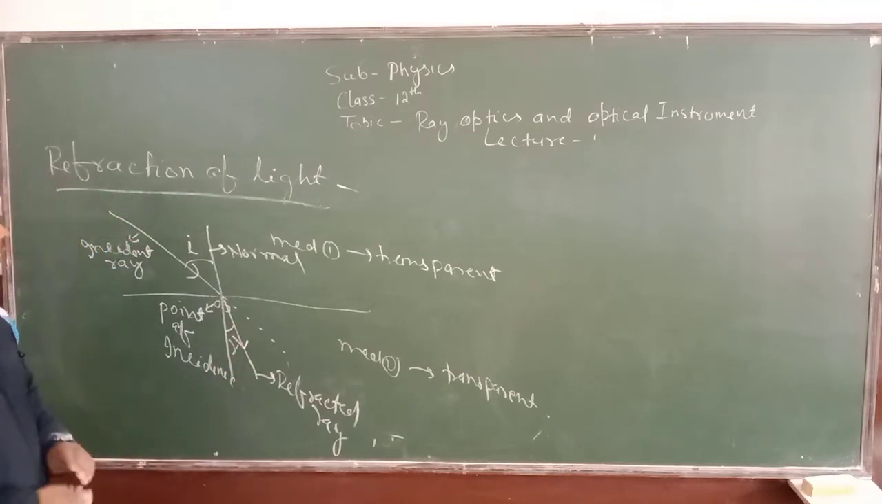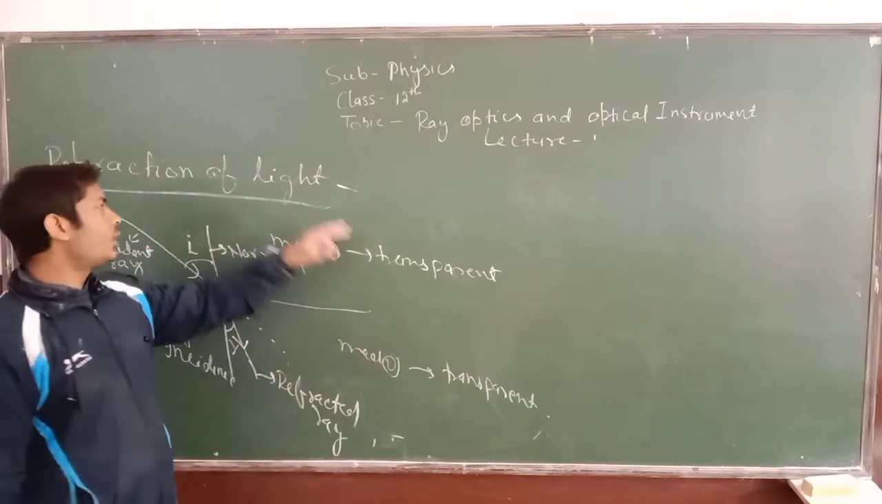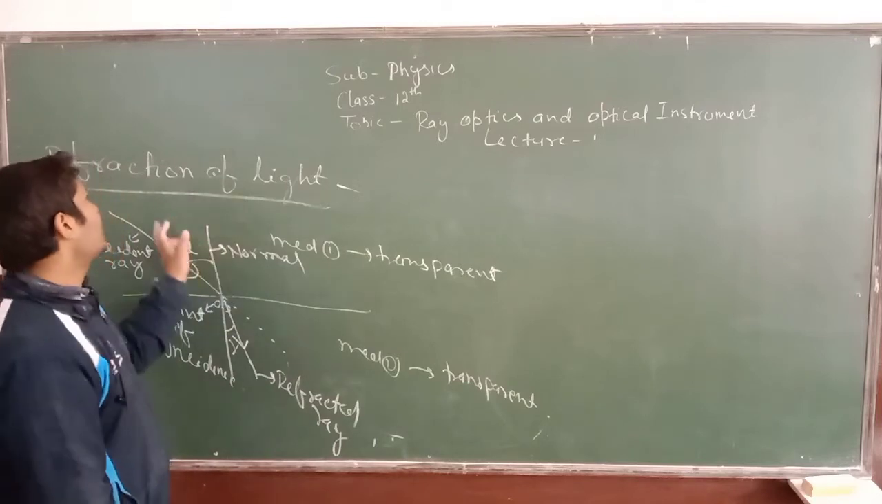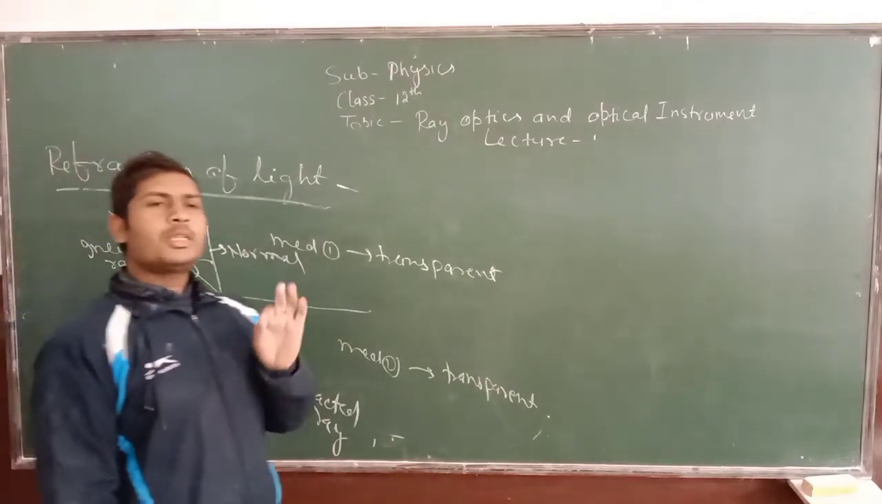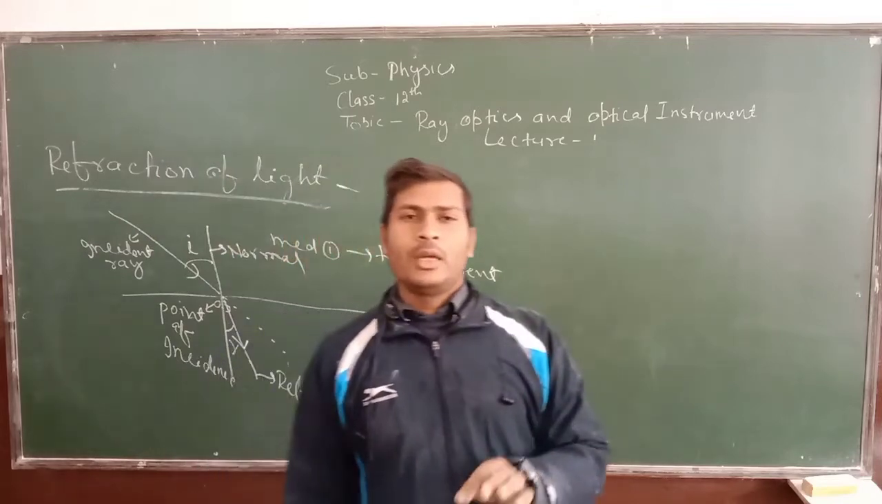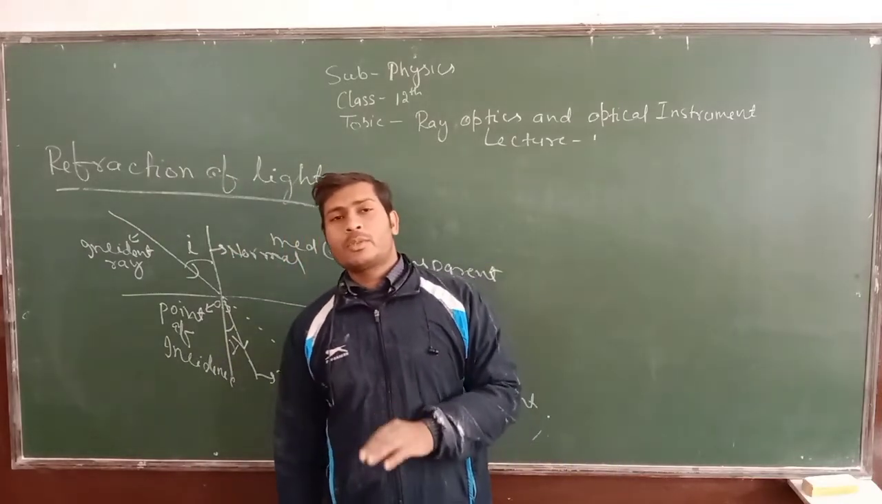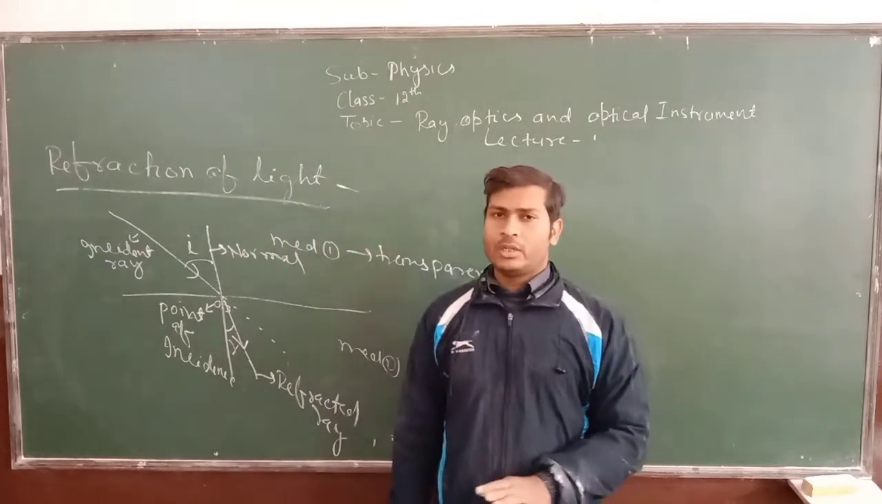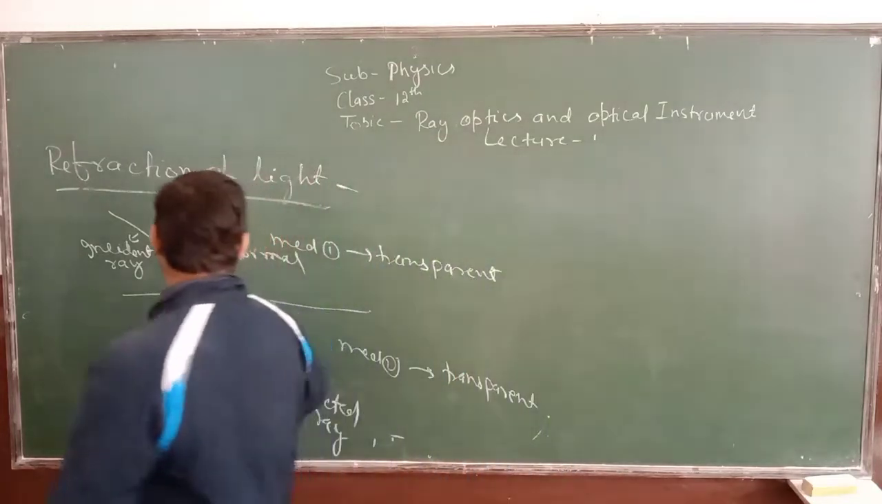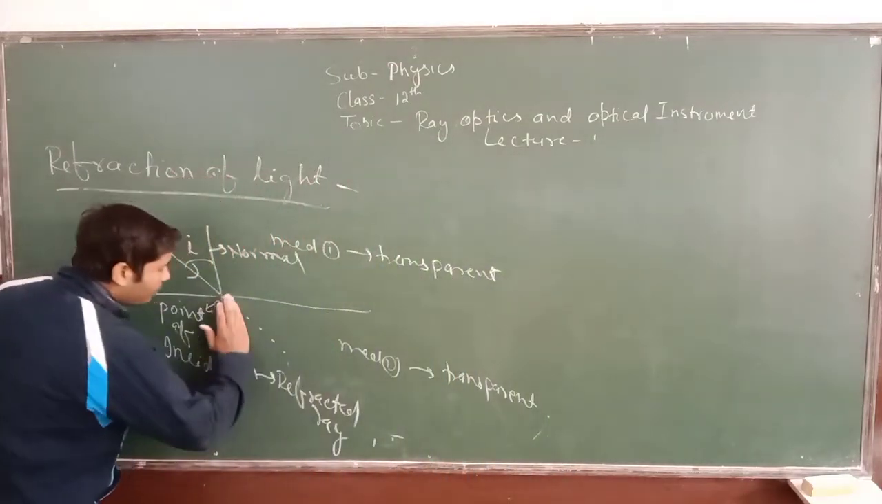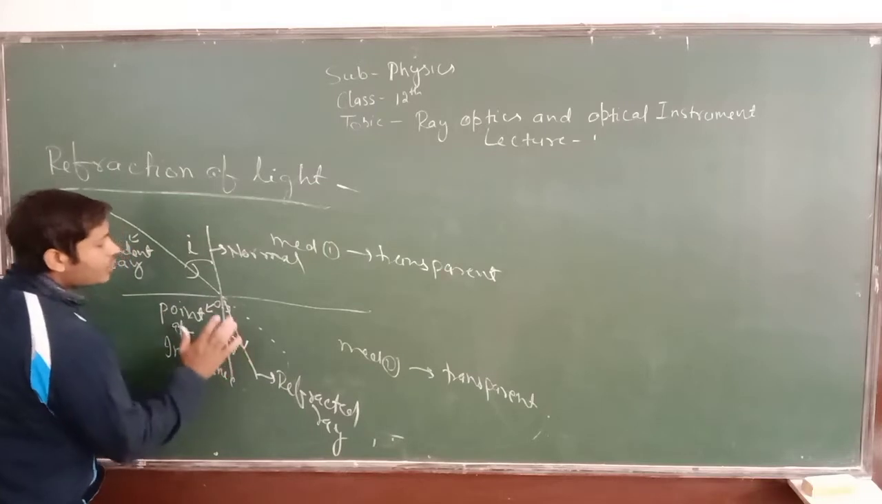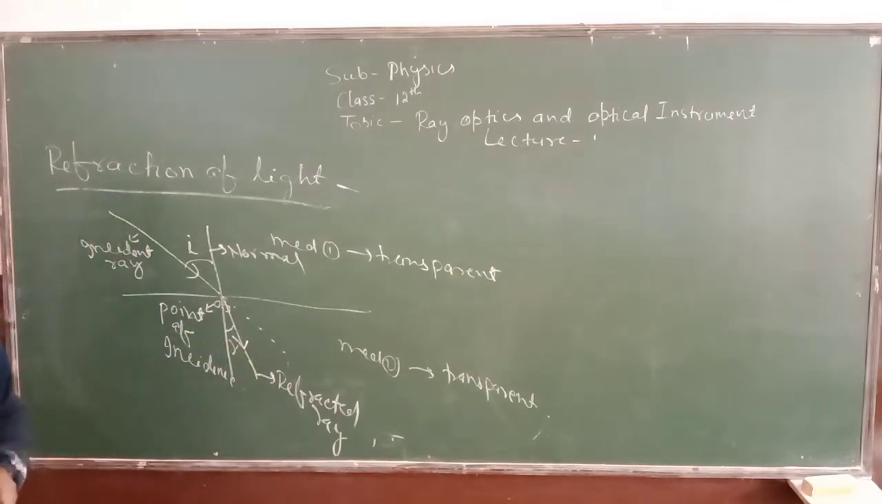Is it clear? And this whole phenomenon is known as reflection of light. Reflection of light is a phenomenon in which, when a ray of light comes from one transparent medium to another transparent medium, it deviates from its original path. This phenomenon is known as reflection of light.